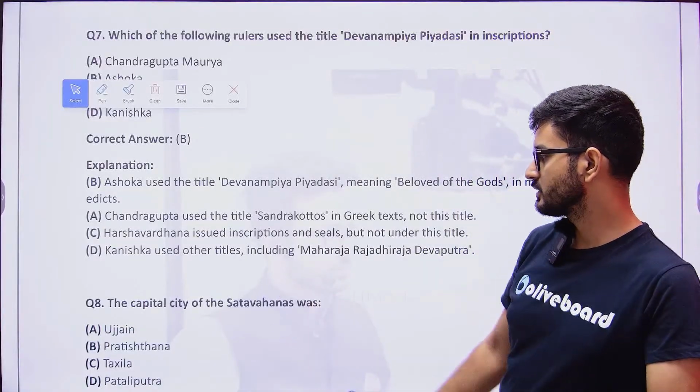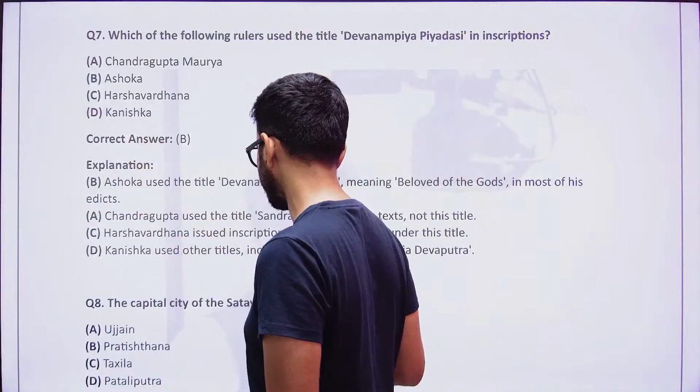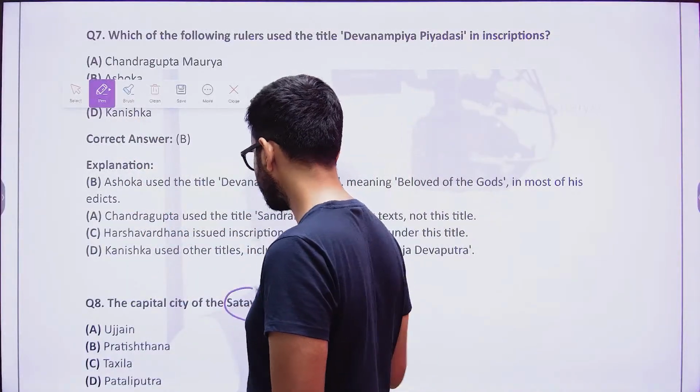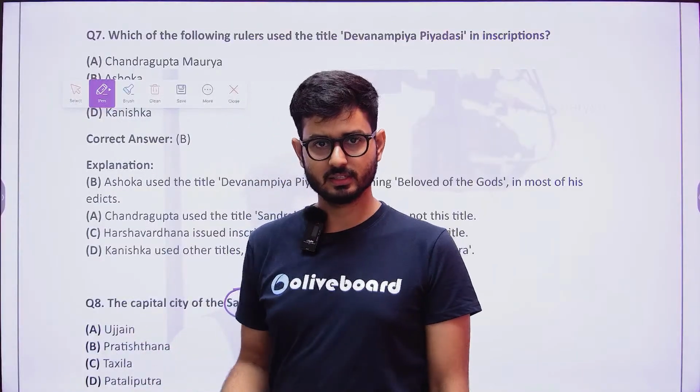Next one is the capital city of the Satavahanas. Now the Satavahanas ruled in the Deccan area. We are very much aware about the mapping. So the Satavahanas ruled in the Deccan area. Now which of these cities is in the Deccan? That is the Maharashtra belt.